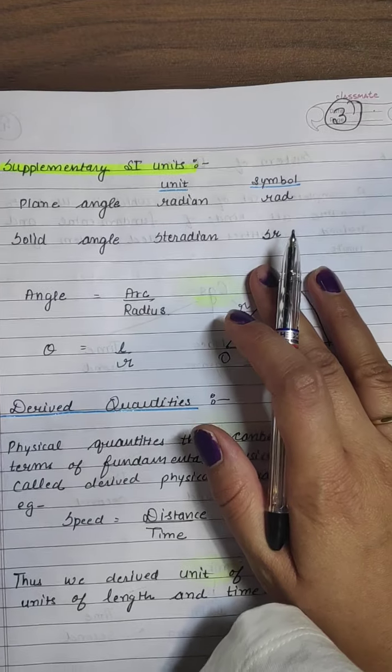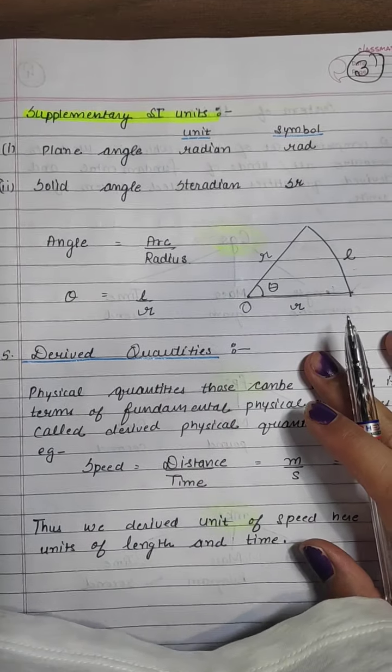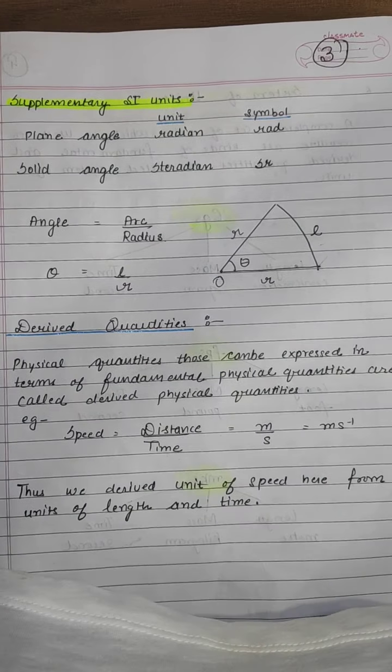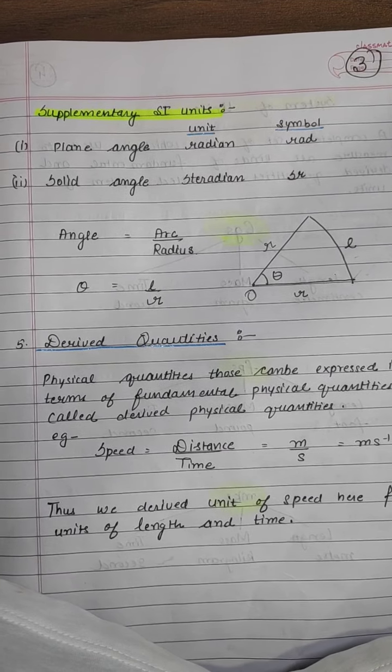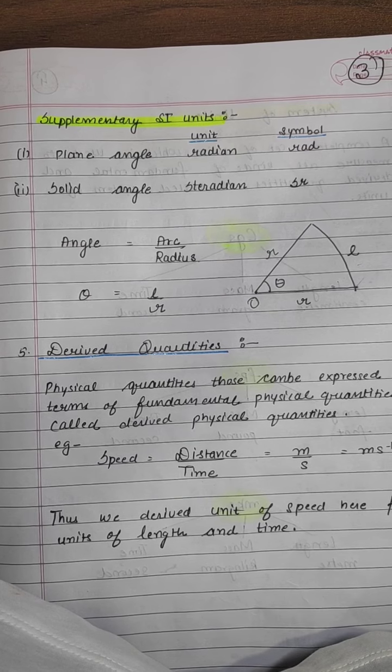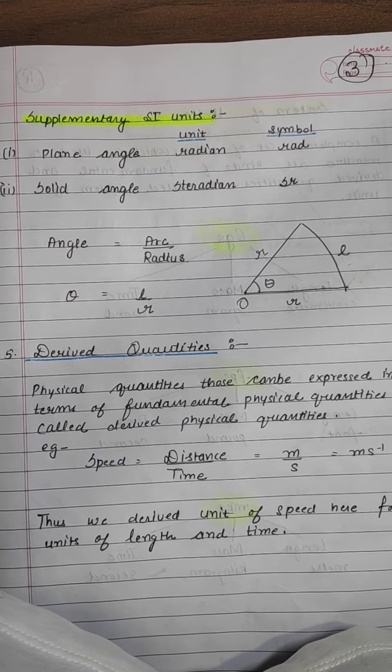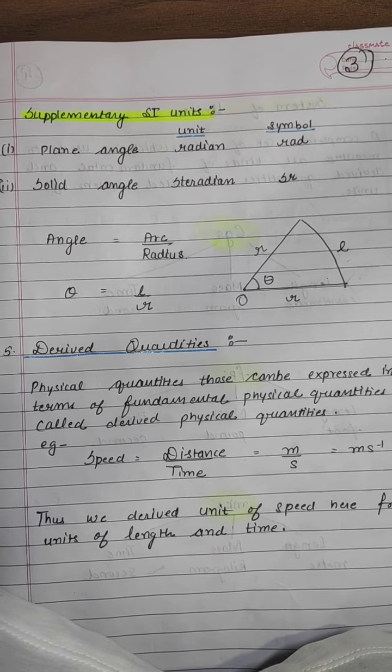Again, we have two more units which are called supplementary SI units, which are universally accepted. That is plane angle and solid angle. Unit of plane angle is radian and symbol is rad. Unit of solid angle is steradian and the symbol is sr.